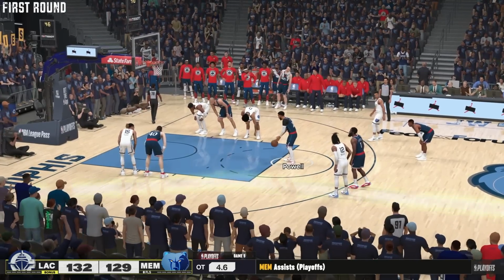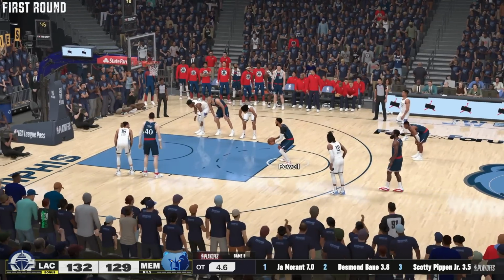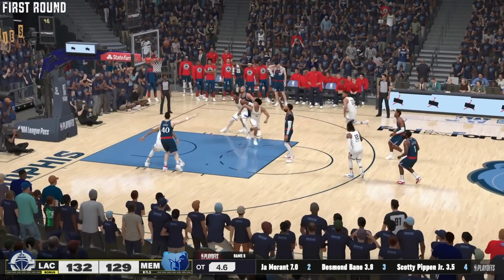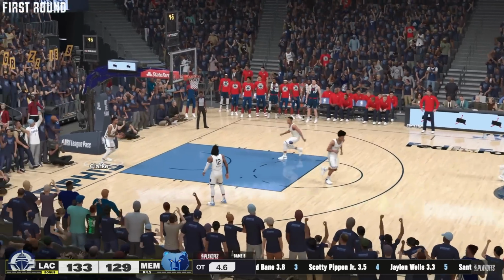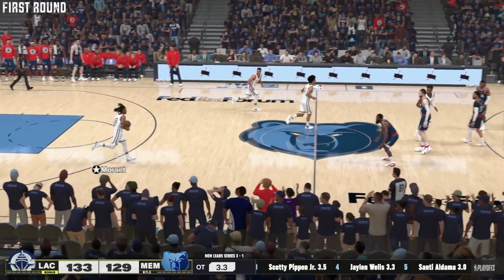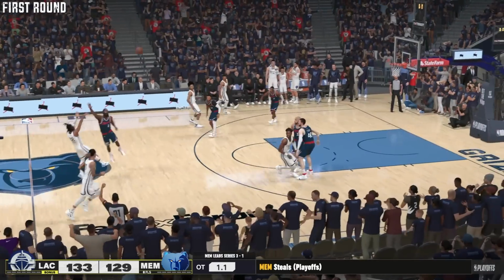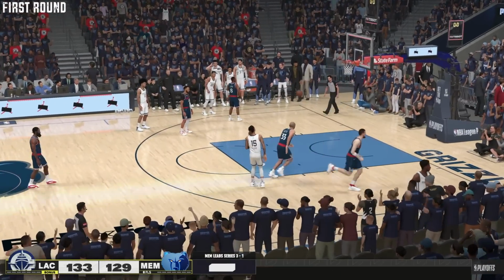And these Grizzlies fans are stunned. They don't know how they gave that up. 4.6 seconds, Powell to make it a 4-point game. He's got it. And the Clippers are going to extend this series to a game number 6 as they walk into Game 5, win it, and force this series to continue on.